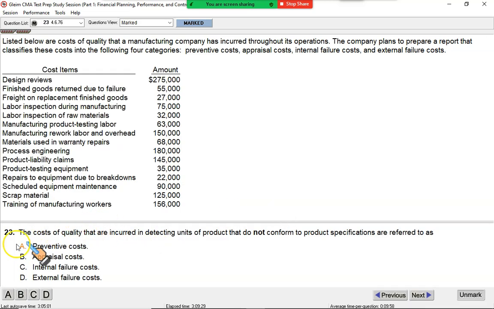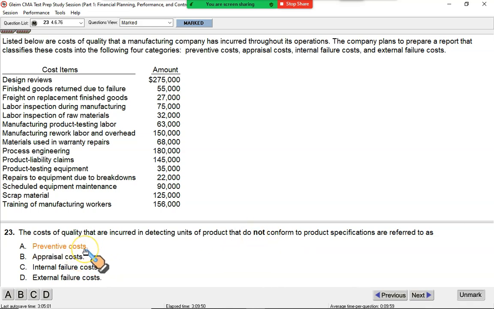Now the same question, but this time the requirement is different. It says the cost of quality incurred in detecting units of products that do not conform to product specification. We use certain inspection and testing to check whether the units that have been produced are okay or not. This is called appraisal cost.